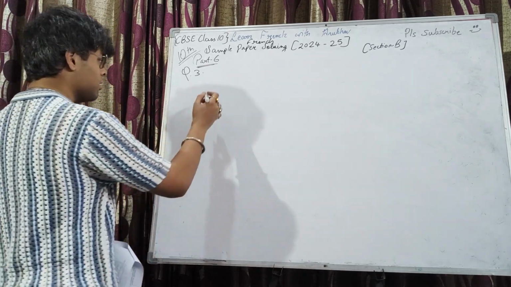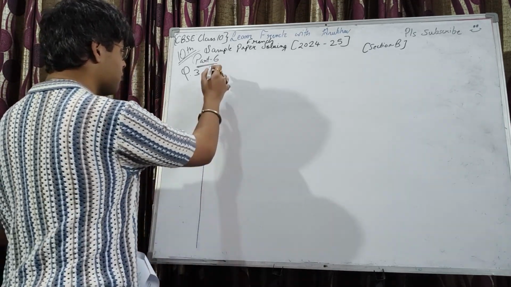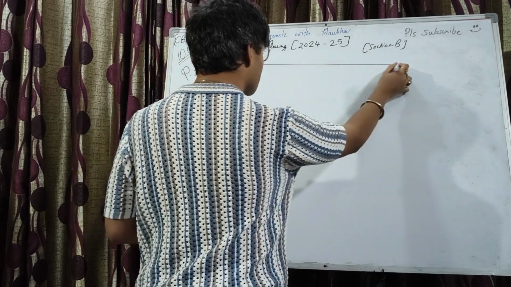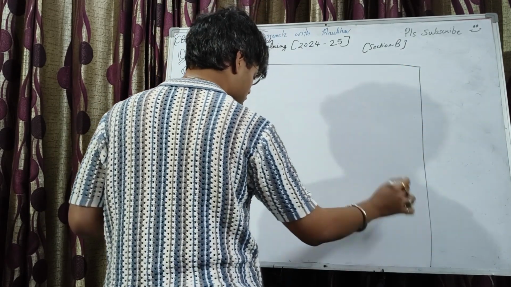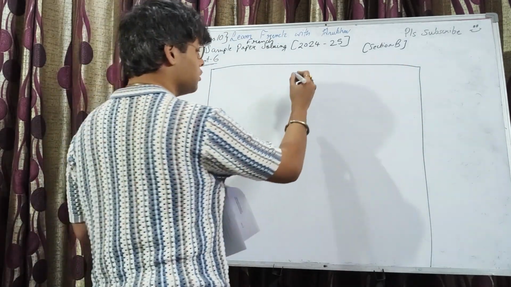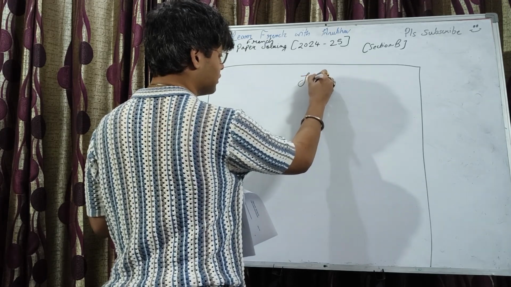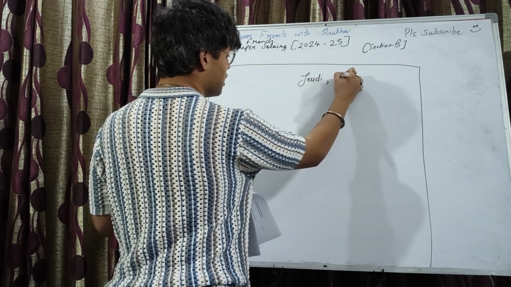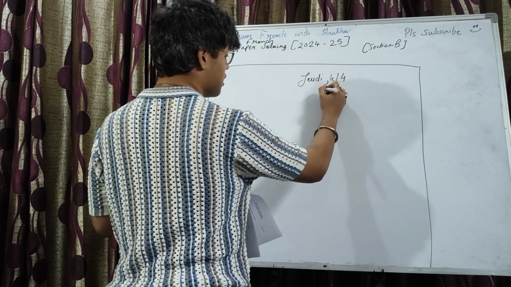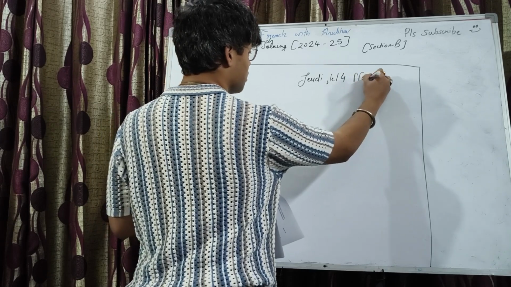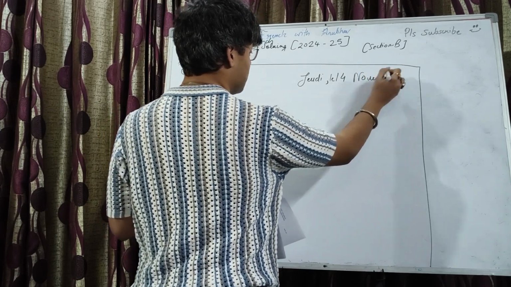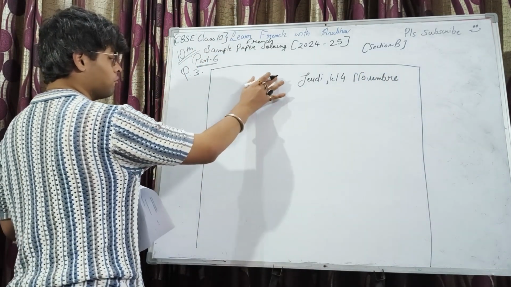Okay, so in the message we know already that making a box is compulsory. You can't skip this step. Number 1. Number 2, you need to write the date. So I'm recording this video on jeudi le 14 November, and I'm not writing anything here.